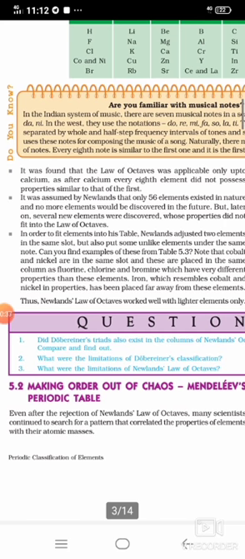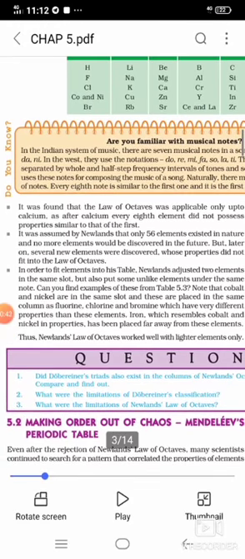Thus Newlands' law of octaves worked well with lighter elements only, meaning up to calcium. The atomic mass of calcium is 40. So up to atomic mass 40, Newlands' law of octaves works well, but after that it does not work. So this classification is also discarded. So what is the actual classification? You have to study 2 more classifications, which we will study in our next class. I think you are clear about what we studied here: only 2 types of classification, the Dobereiner triads and Newlands' law of octaves.